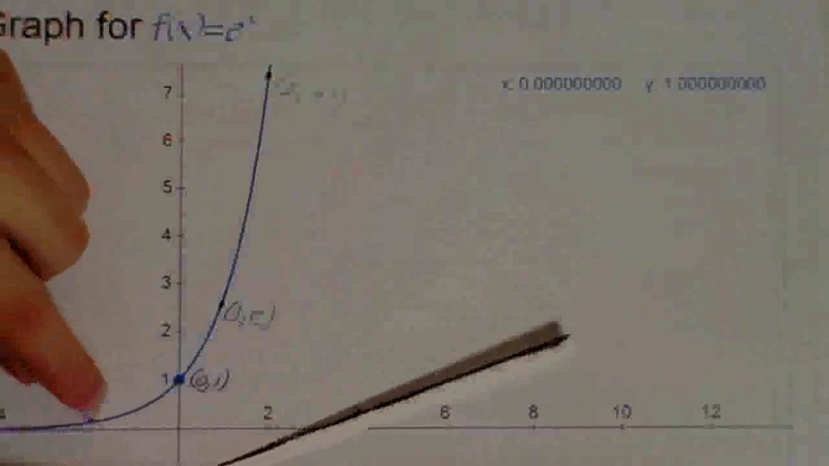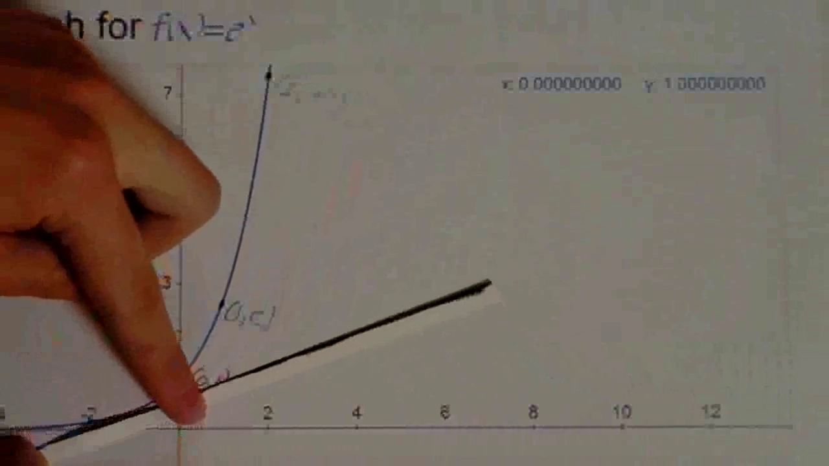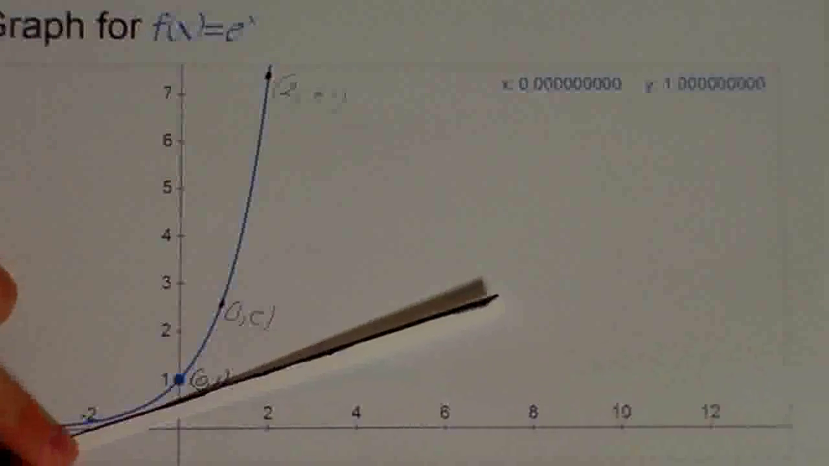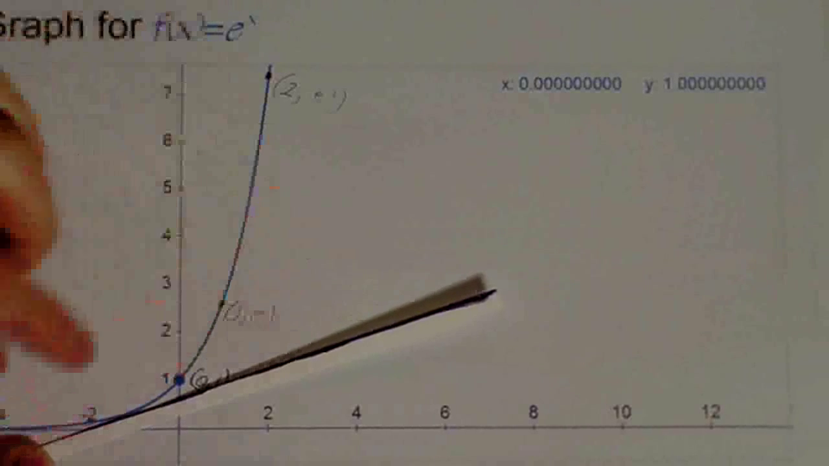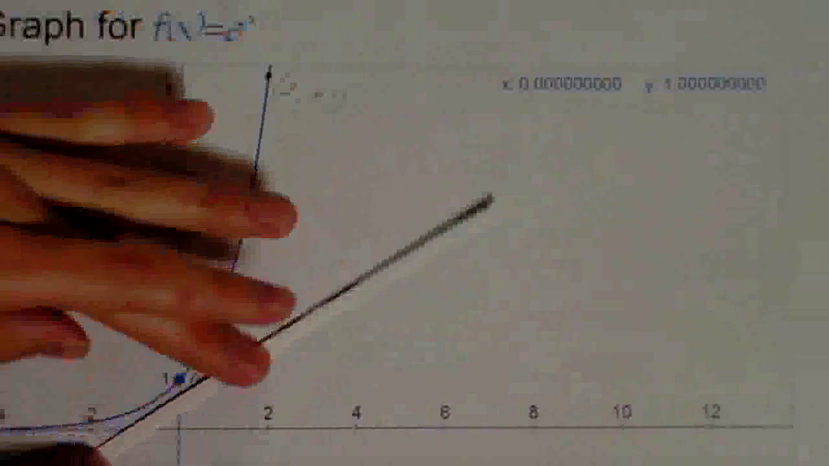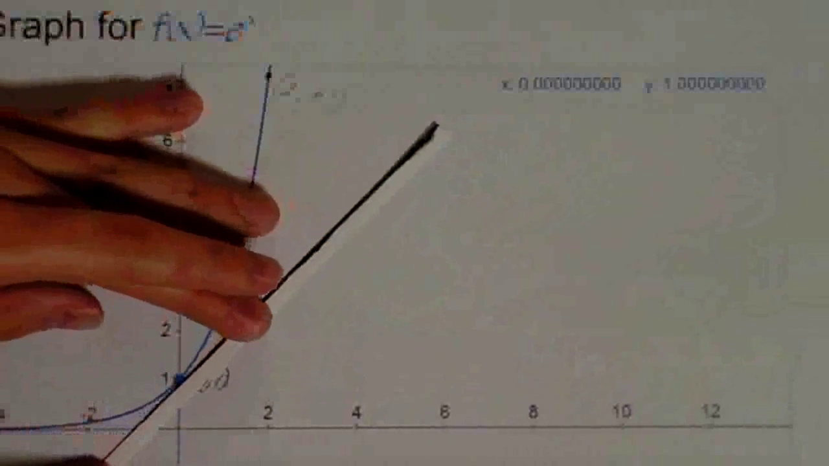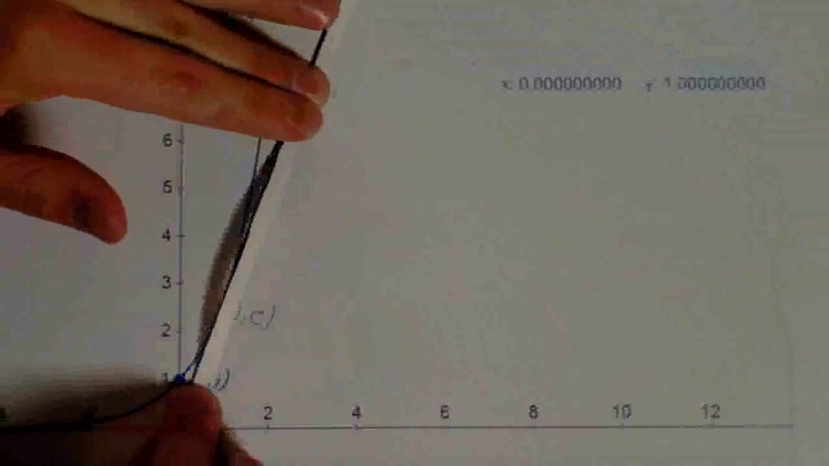At a point down here, its slope would be pretty shallow. And its slope is going to be what we call the line that is tangent to the graph. So it just barely touches the graph, doesn't touch the graph at more than one place. And it's the slope of that line. Alright, so that's all I'm going to tell you about calculus.